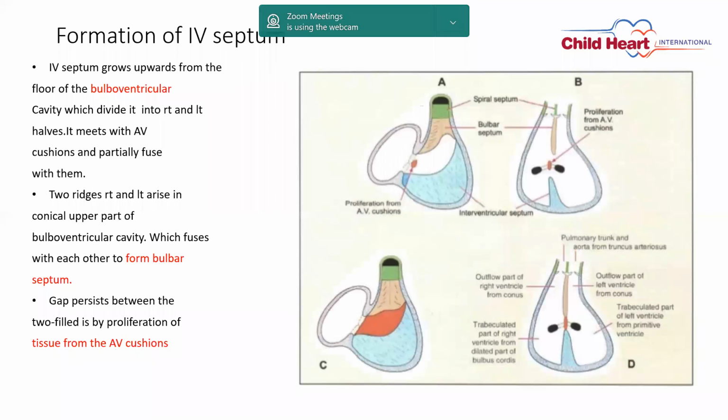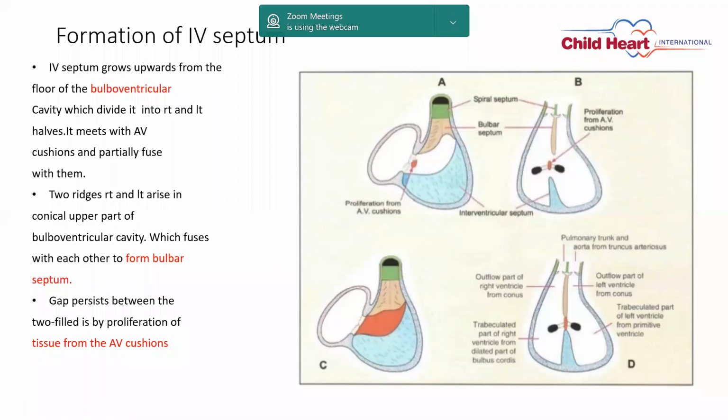Let us go into detail about it. You can see that we have separated the colors also. The whole ventricular cavity was initially one cavity, called the bulboventricular cavity. This bulboventricular cavity has to divide into the right ventricle and the left ventricle. How does it happen? First there is the interventricular septum. You can see here with my arrow, in sky blue color, the interventricular septum comes from below upward.